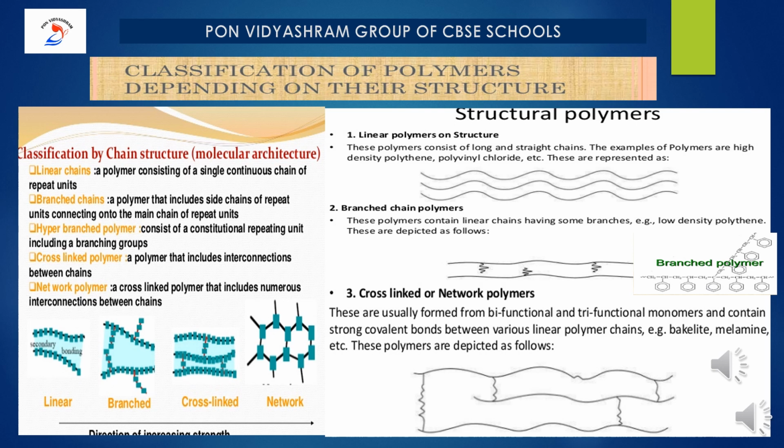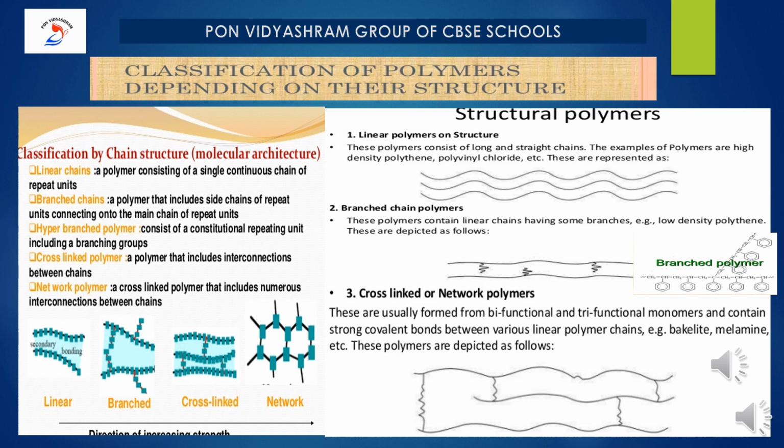The structures of polymers containing long and straight chains fall into this category. Examples are PVC, that is polyvinyl chloride, which is largely used for making pipes and electric cables, is an example of the linear polymer.